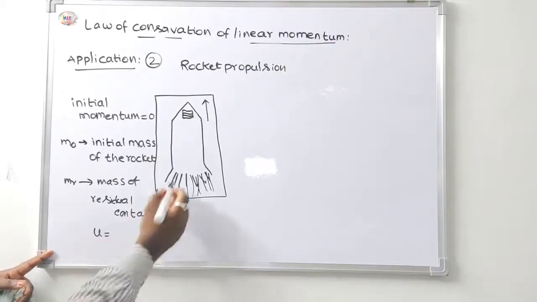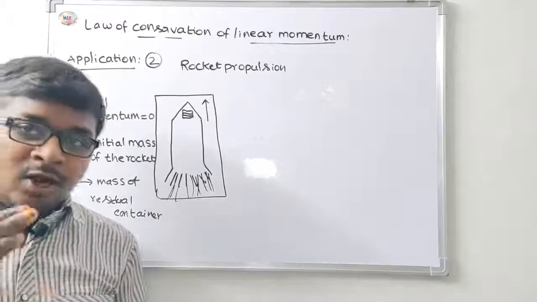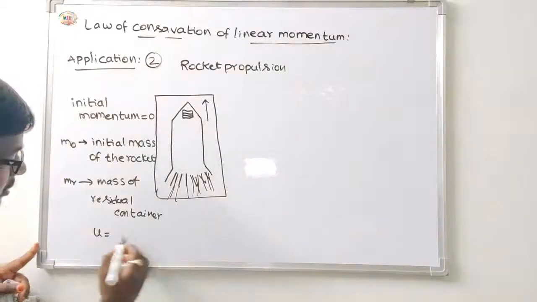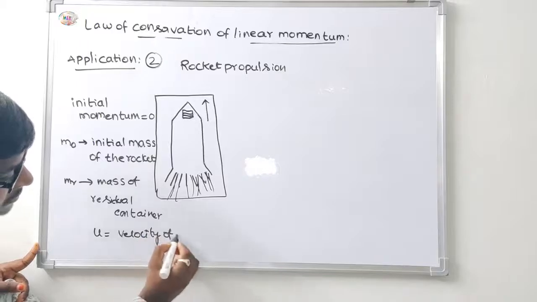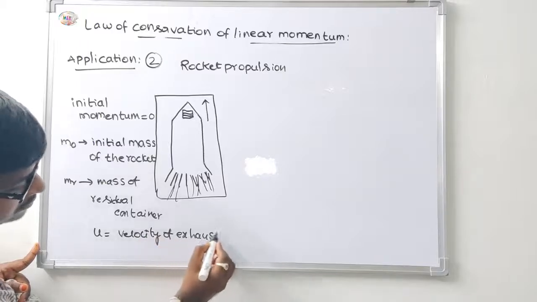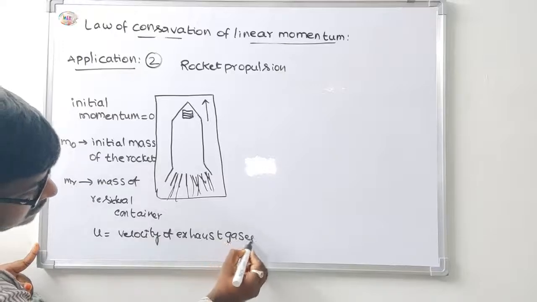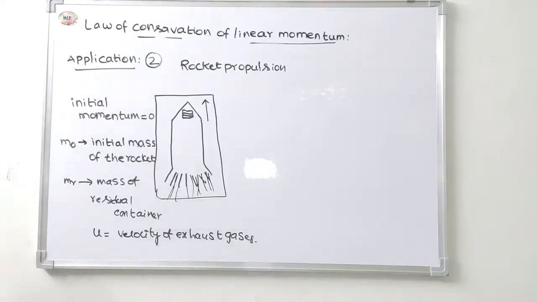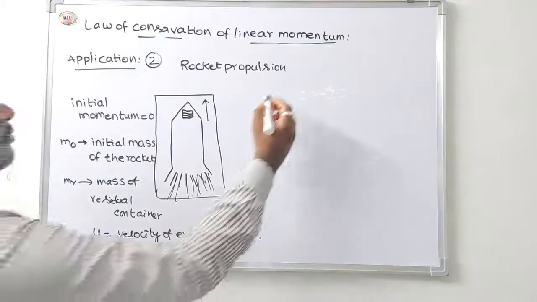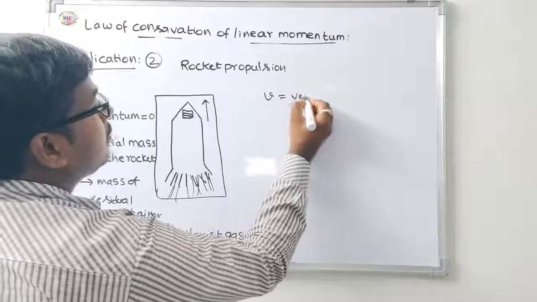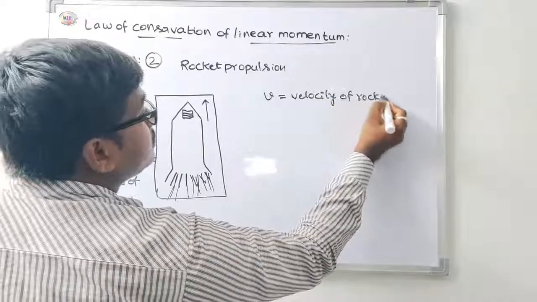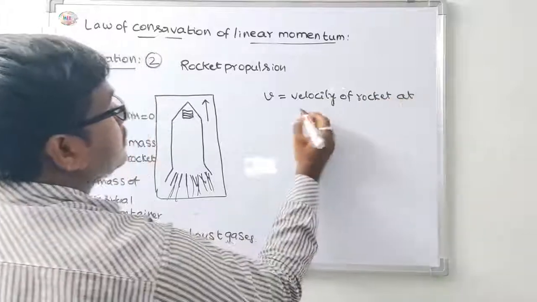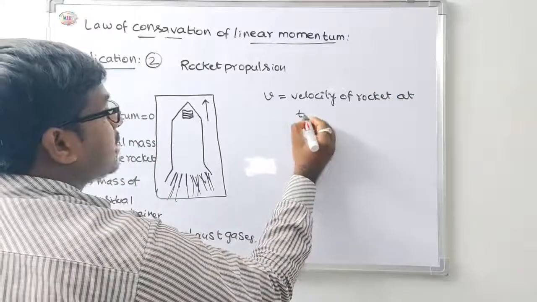Exhaust gases act in the downward direction, then u is equal to the velocity of exhaust gases, and v is the velocity of the rocket at any instant, at time t.